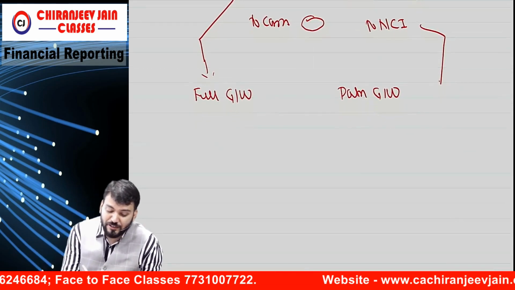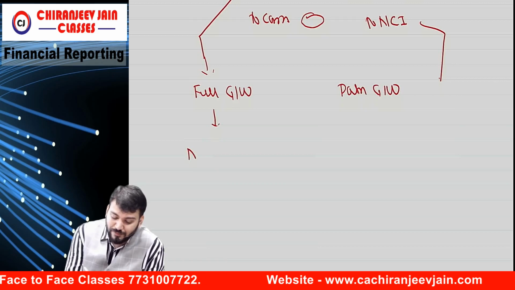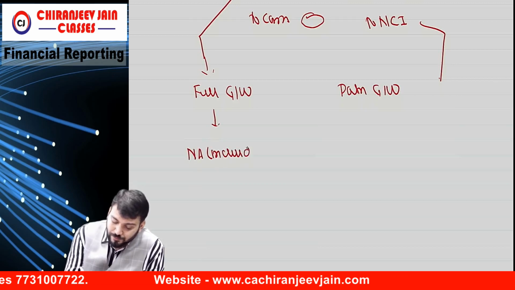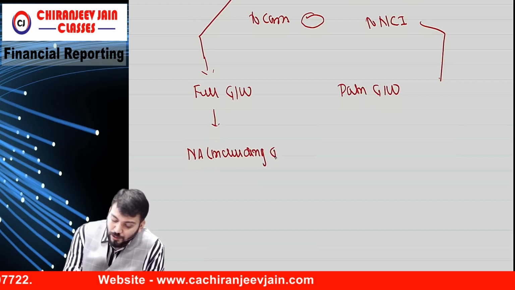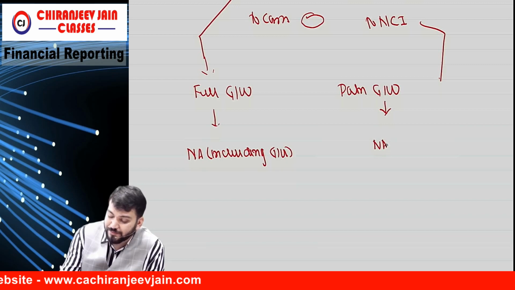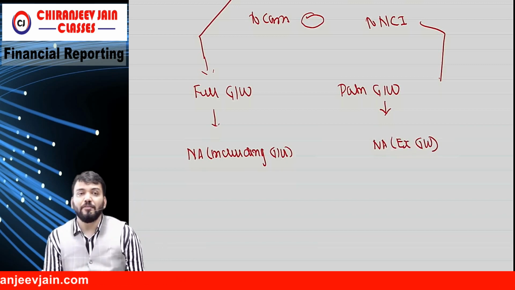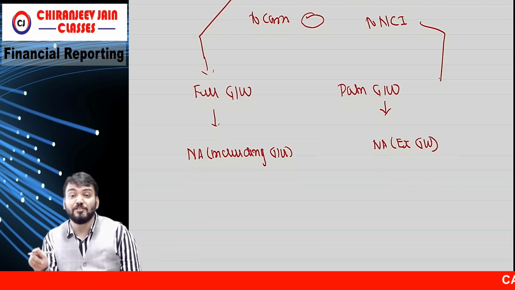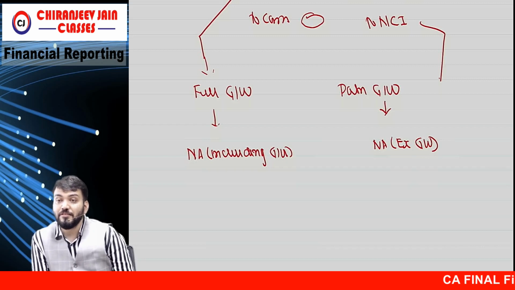So in case of full goodwill, you will take net assets including goodwill. In case of partial goodwill, it will be net assets excluding goodwill. Because NCI will not include any share of goodwill in case of partial goodwill. This point, are you able to understand what I am saying?